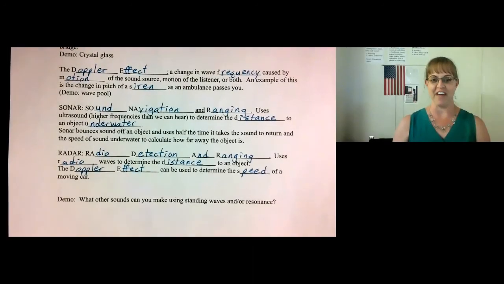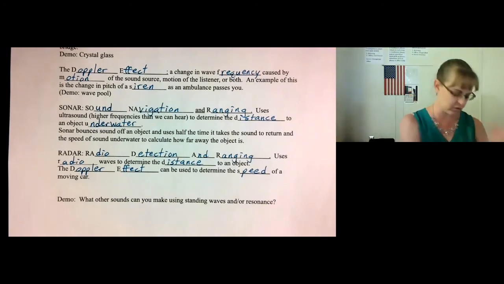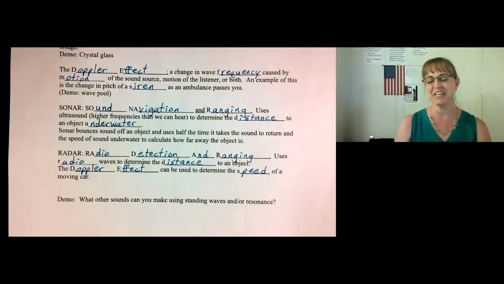The Doppler effect is a change in frequency caused by the motion of the sound source, the motion of the listener, or both. An example of this is a change in pitch of a siren as an ambulance passes you. Have you ever noticed when an ambulance goes by or a car goes by blowing the horn, it goes, that's the Doppler effect. Have you seen the episode of The Big Bang Theory where Sheldon dresses as the Doppler effect? Personally, I think he looks a little bit like Beetlejuice.